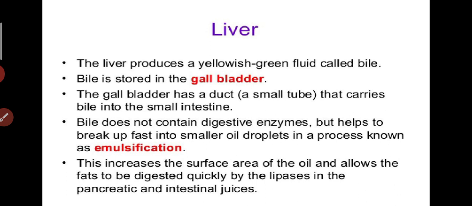Bile does not contain digestive enzymes but helps to break up fat into smaller oil droplets in a process called emulsification. This increases the surface area of the oil and allows the fats to be digested quickly by the lipases in the pancreatic and intestinal juices.